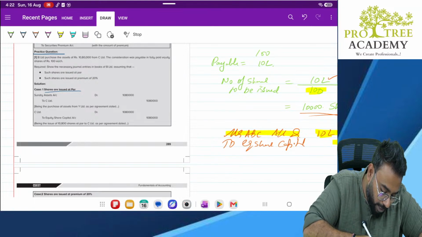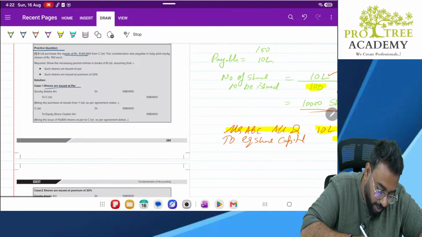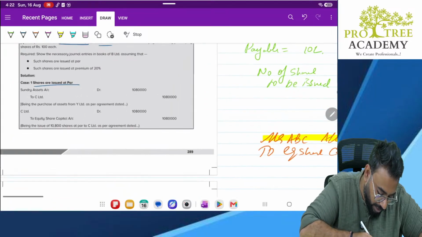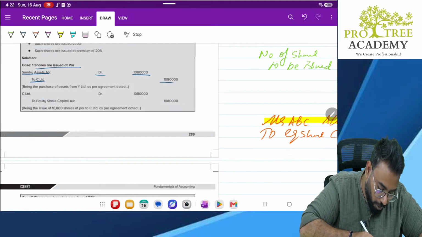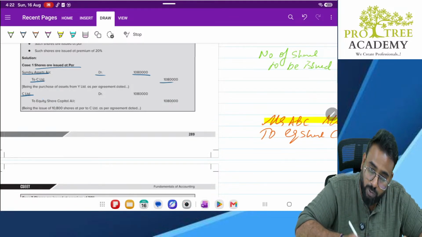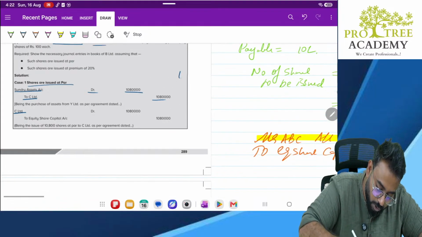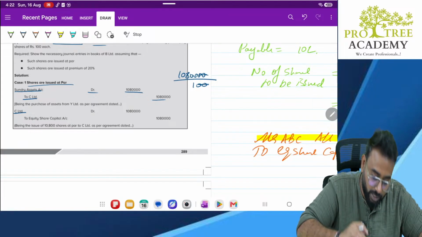See here, B Limited purchased assets worth 10 lakh 80,000 from C Limited. So what is the entry you pass? Sundry assets account debit 10 lakh 80,000 to C Limited 10 lakh 80,000. Next, if you issue the shares at par, then C Limited to equity share capital account 10 lakh 80,000. How many shares will you issue? 10 lakh 80,000 divided by 100 rupees each, so we will issue 10,800 shares.